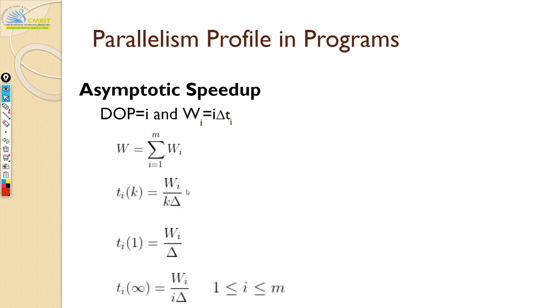Now what happens when you have an infinite number of processors? You have infinite resources. So far we have assumed that your machine is much larger than the program. But if you scale it up to an indefinite number of processing resources, you will not get infinite speedup. So what will the execution time be in that case? It will not become zero. You cannot directly substitute k with infinity and say execution time is equal to zero. This equation doesn't hold at that time.